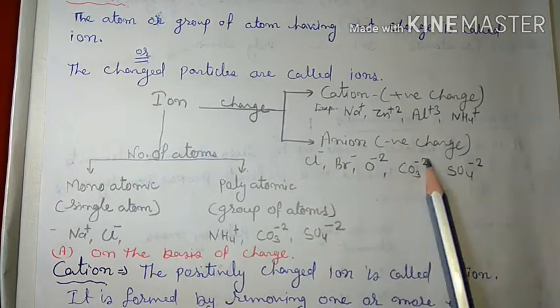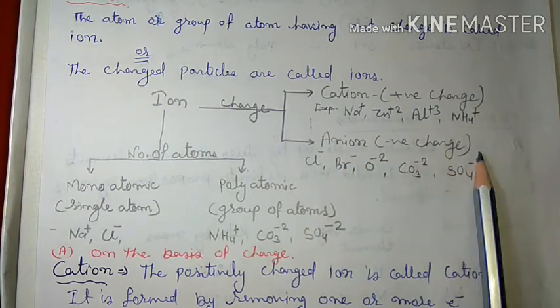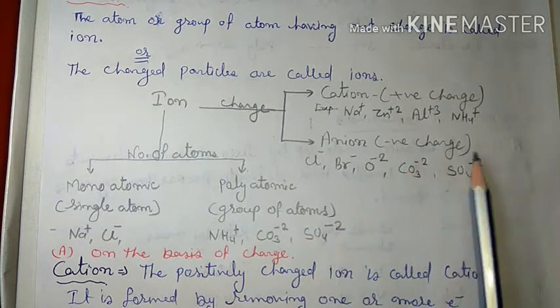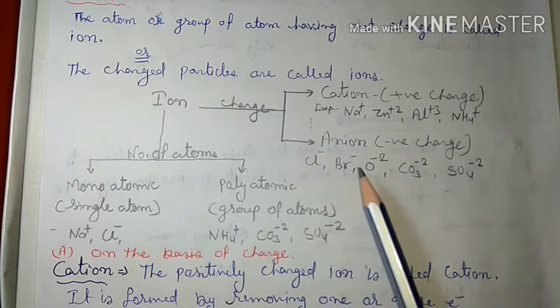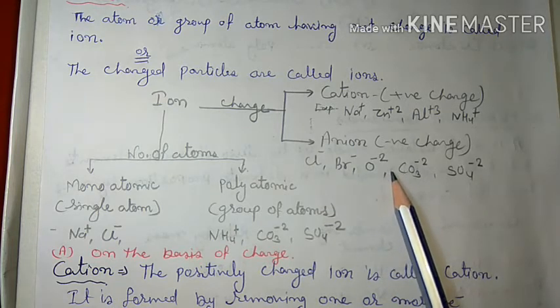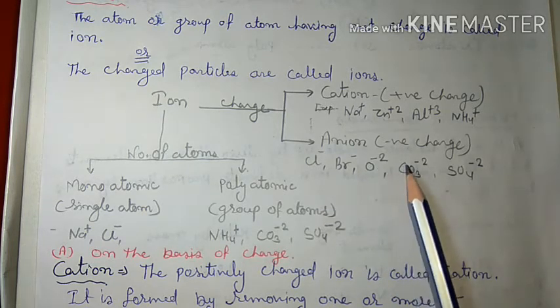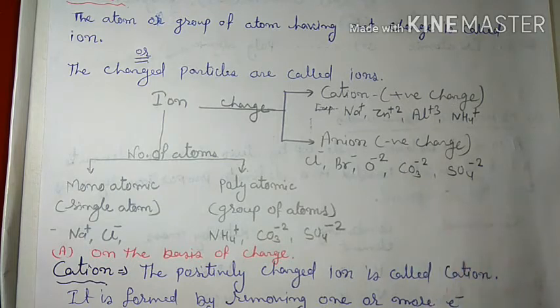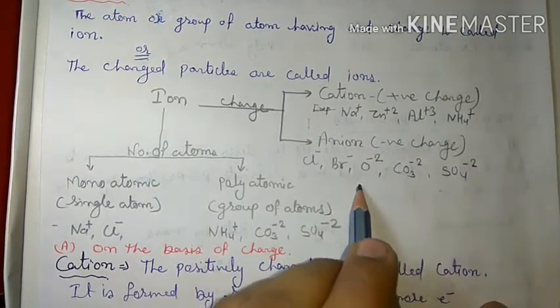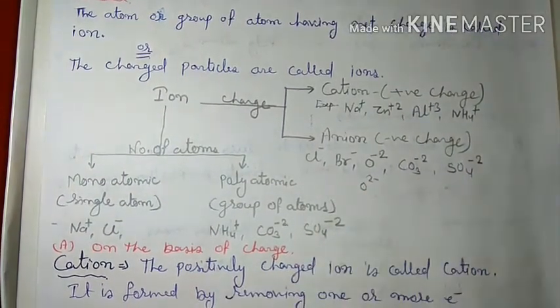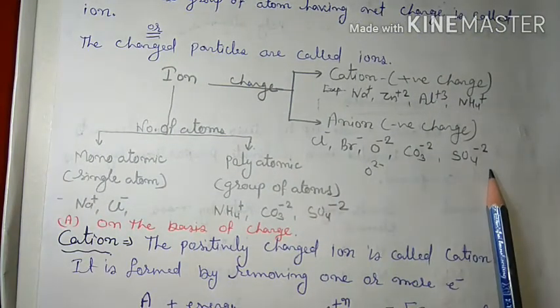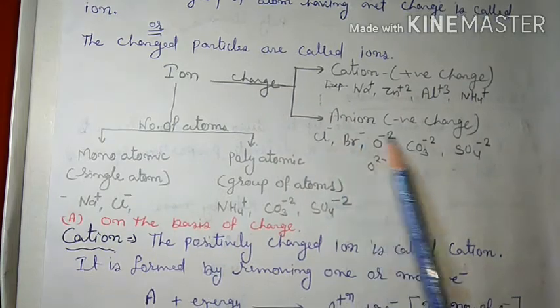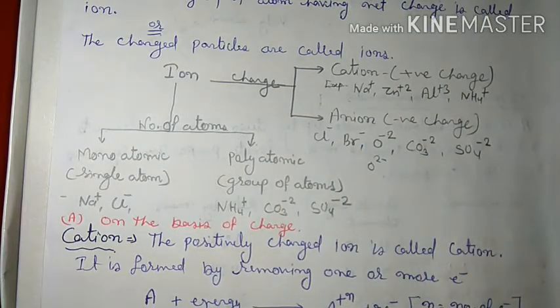While anions are the ions which have negative charge. For example, Cl-, Br-, O2-, or O minus 2. Sometimes it is also written like that, so it depends on us. Carbonate, sulfate, etc. all of these have negative charges.